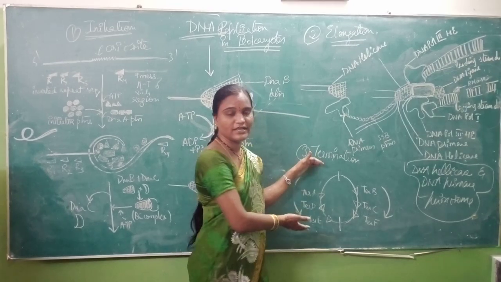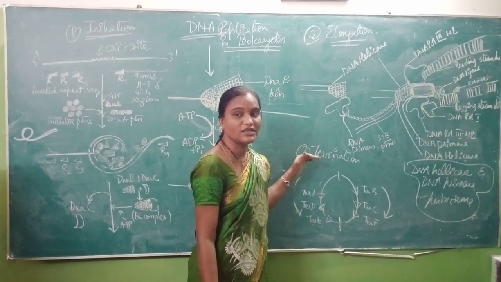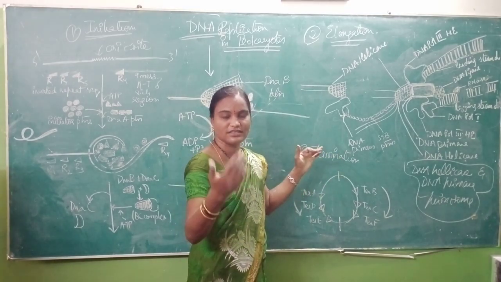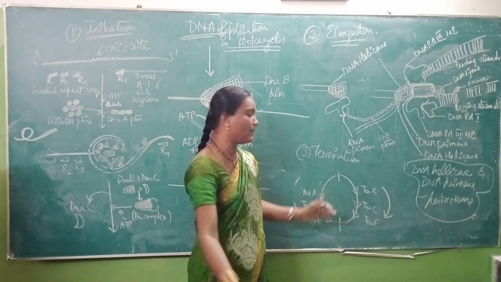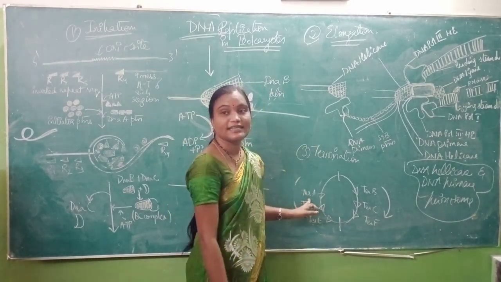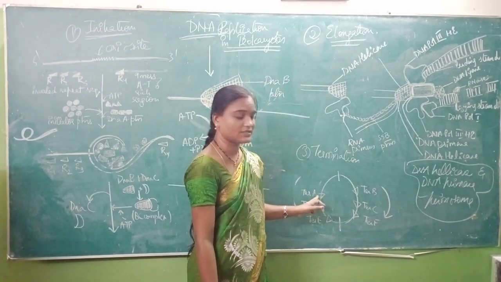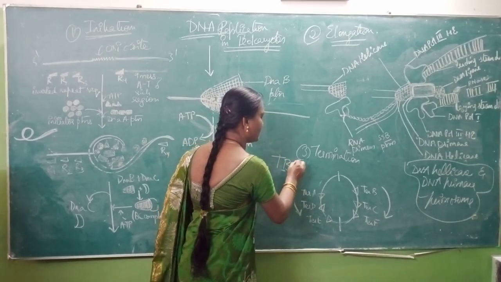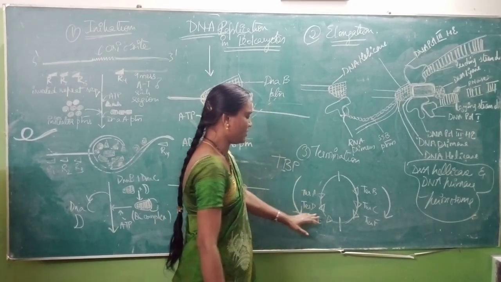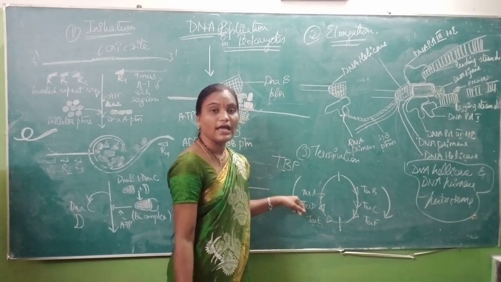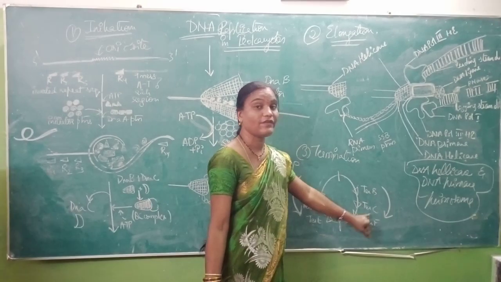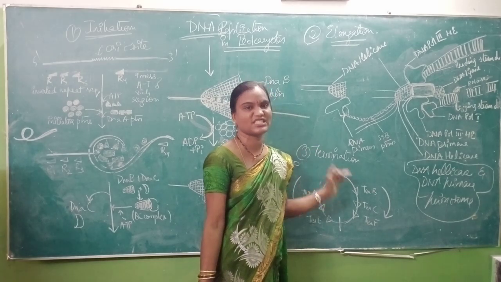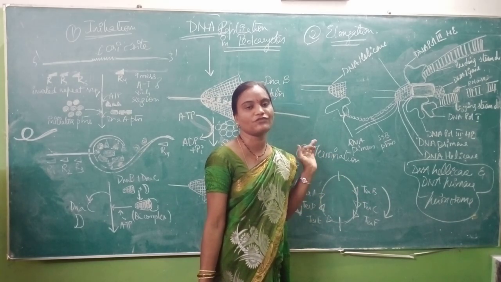Termination will take place. This is the mechanism of termination. This continuous synthesis of DNA replication is terminated by TER proteins. TER means termination proteins, isn't it? TBP, TER binding proteins. So TER binding proteins are of two types. TER ADE acts in the anti-clockwise direction, and TER BCF acts in the clockwise direction. So from both sides DNA replication is blocked, and this is nothing but the mechanism of termination.